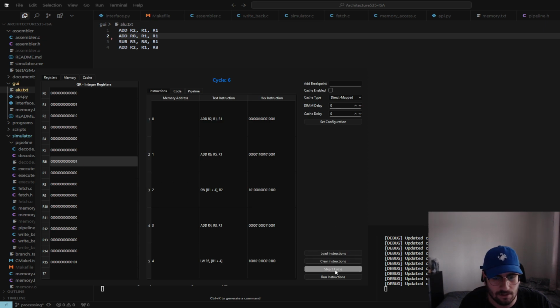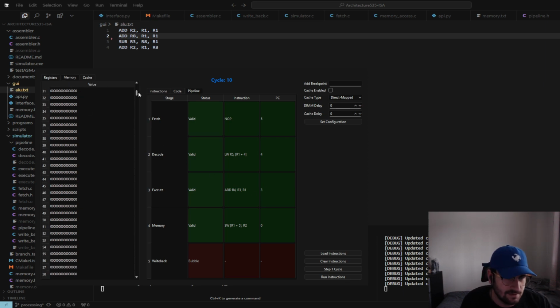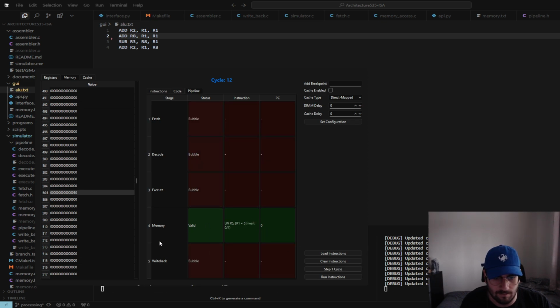And then the next one should be halting our pipeline. So you can see waiting 1 out of 4. So step through. That's it done. Actually, did this write to memory? Yeah, it did. Okay, so it wrote to memory. And now we step and it goes to write back. It shouldn't be writing back anything. Now this load is waiting, so we step through this.